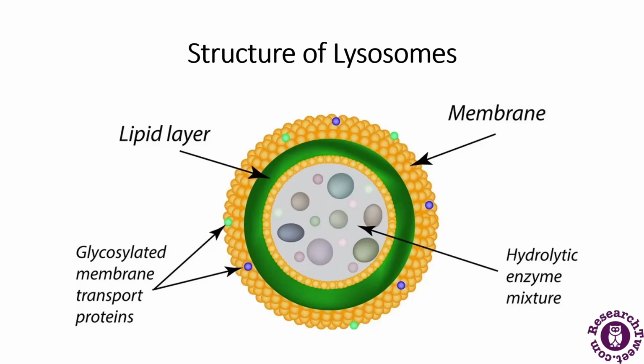Now, this is how the structure of a lysosome looks in a cell. This is just the magnified view of a lysosome. The green portion which you are seeing is the lipid layer. It is made up of lipid. Then there are some green and blue portions which represent the glycosylated membrane transport proteins. These are transport proteins which are present all over the membrane. The yellow portion you can see here is the membrane.